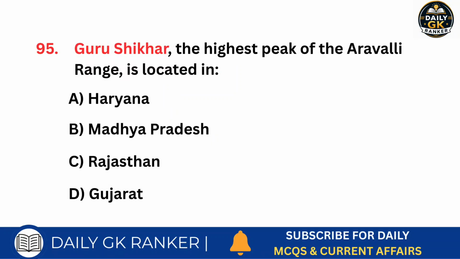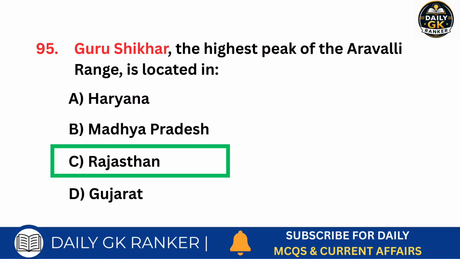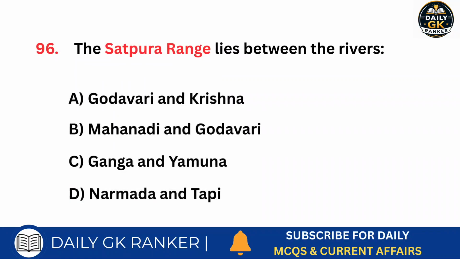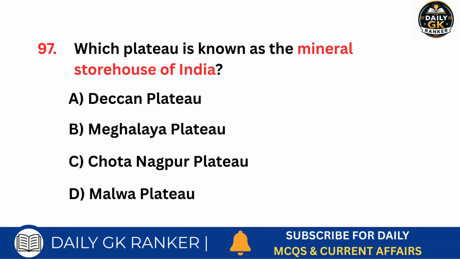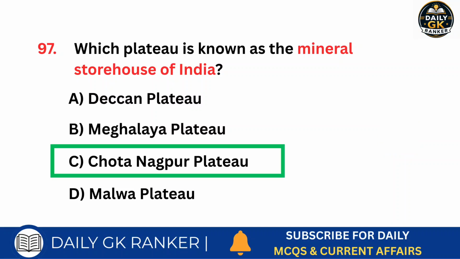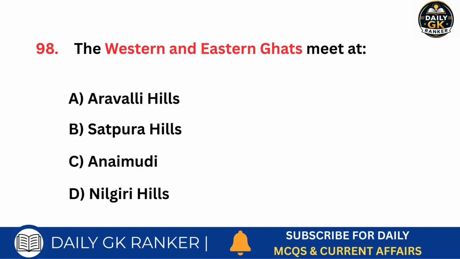Guru Shikhar, the highest peak of the Aravalli Range, is located in which state? Answer is Rajasthan. The Satpura Range lies between which rivers? Answer is Narmada and Tapi. Which plateau is known as the mineral storehouse of India? Answer is Chota Nagpur Plateau. The Western and Eastern Ghats meet at which hills?